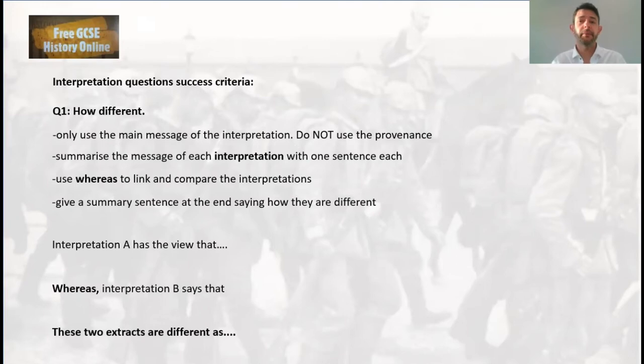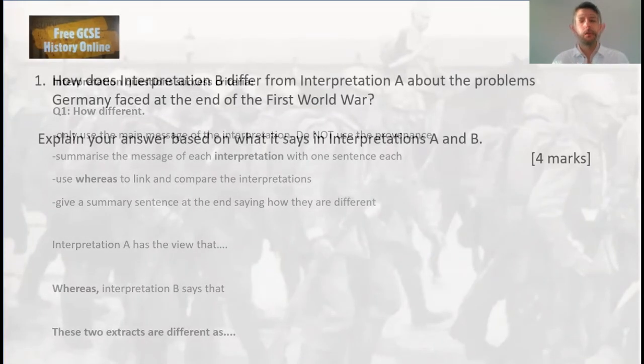Make it very clear to the examiner you understand the difference, and put a bit of repeating the question back to make it really, really obvious. Okay, so you'll end up doing something like interpretation A has the view that, whereas interpretation B has the view that, 1 sentence, and then these 2 extracts are different because, or as, and just a little describing end to it. Okay, let's give that a go.